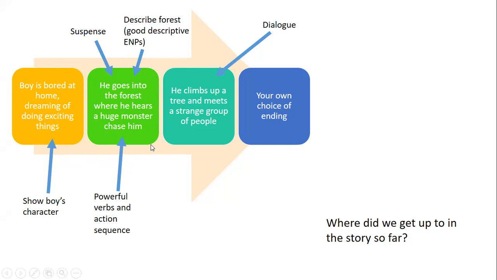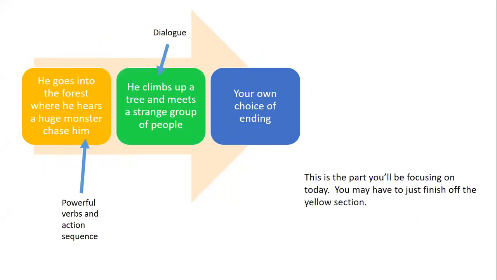So the monster could be chasing him right now, or maybe you're still doing that build up of, like, you can hear him, he's getting closer and closer. Either way, the main thing we're going to be looking at is these sections today. So you've got where he escapes, wherever he escapes to, and he meets this strange group of people, and that's when you're going to have your dialogue, and then it's your choice of ending. So that's what we're focusing on today.